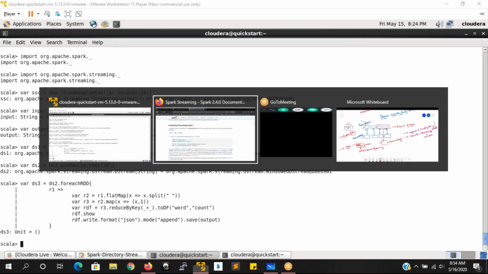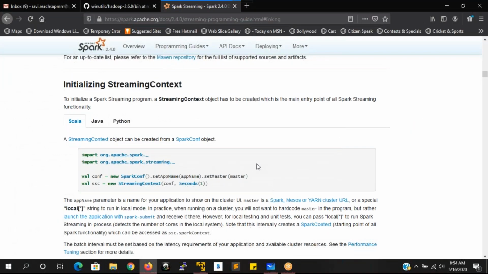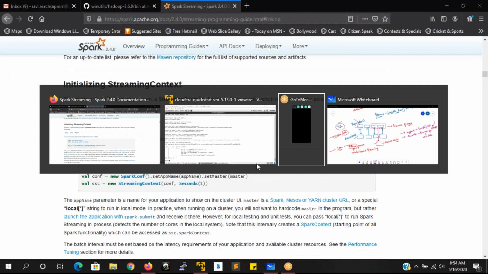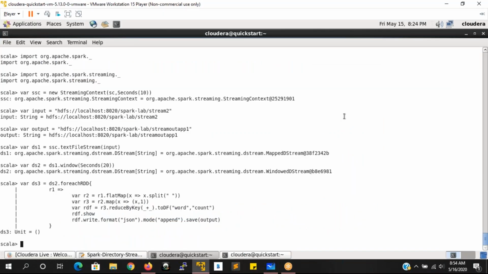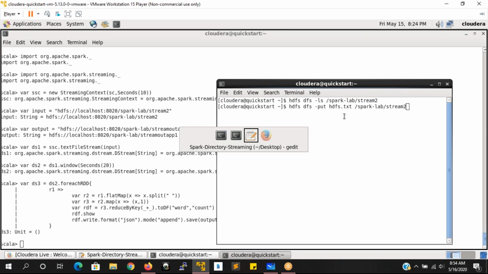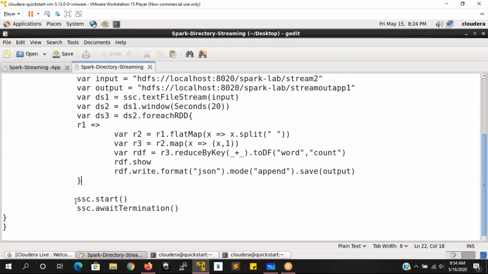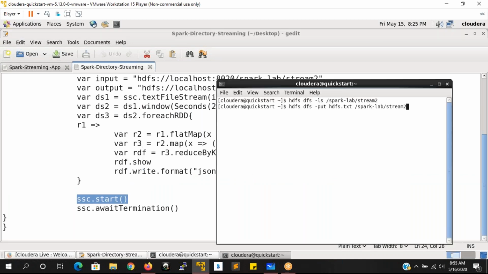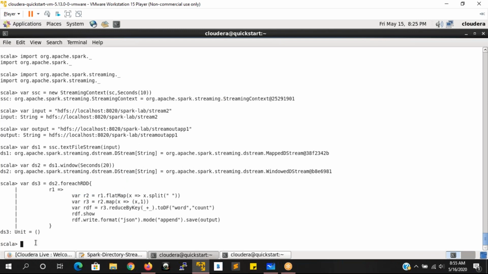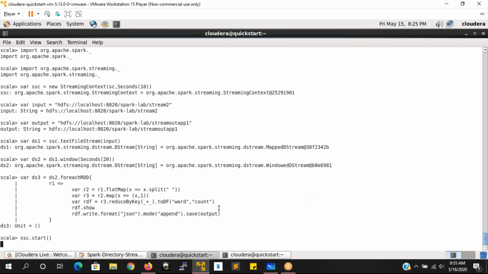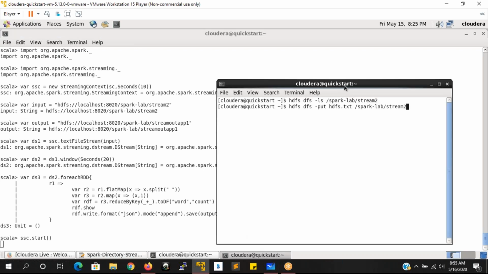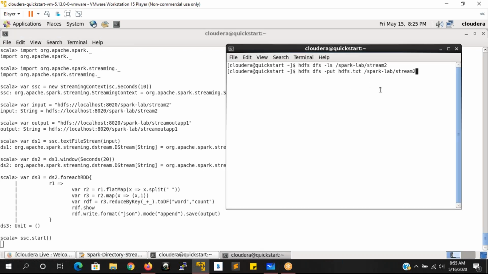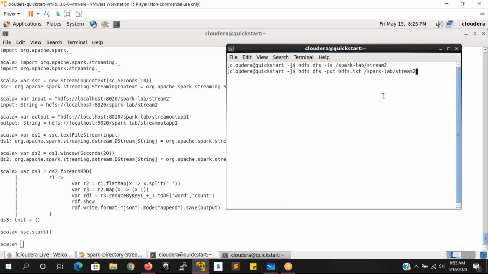Yes. So now it is going to be created here. Now what we have to do is start the application. We have to start the streaming context here. Once we start the streaming context, then we are going to load the data to that directly.